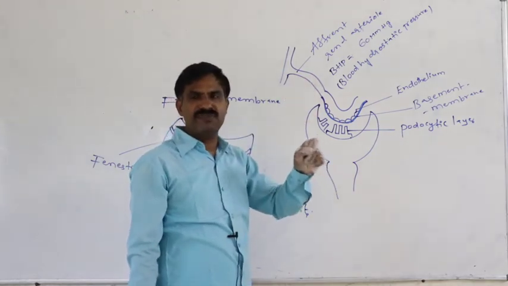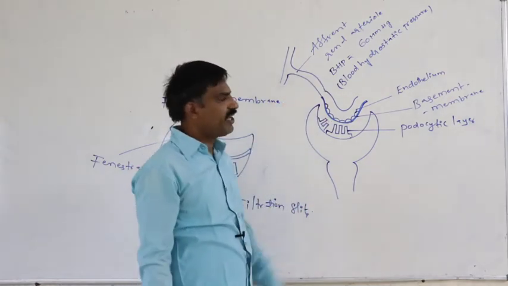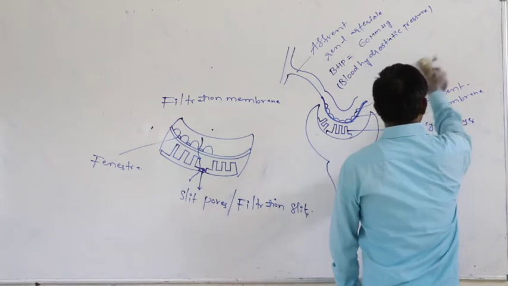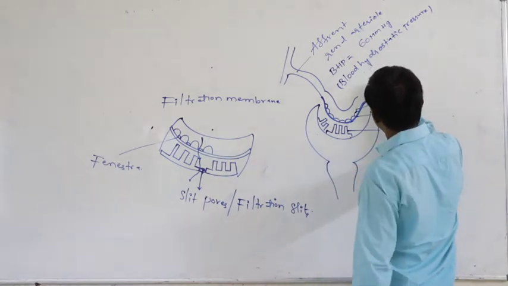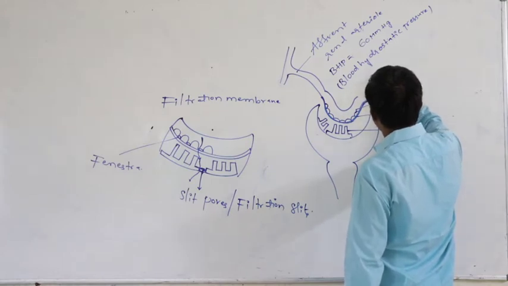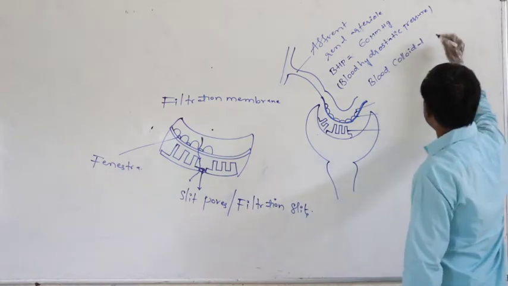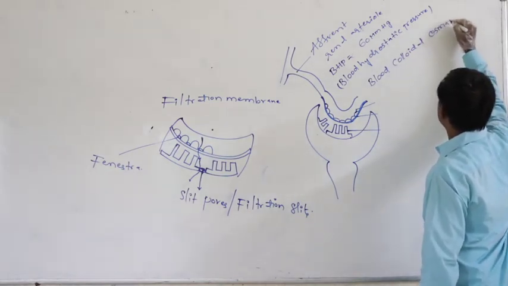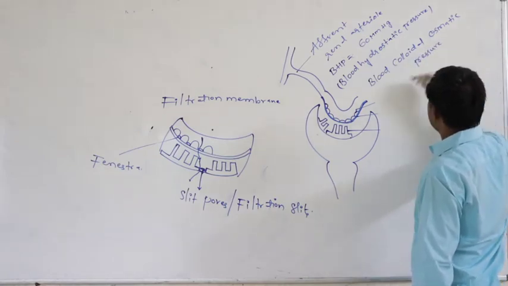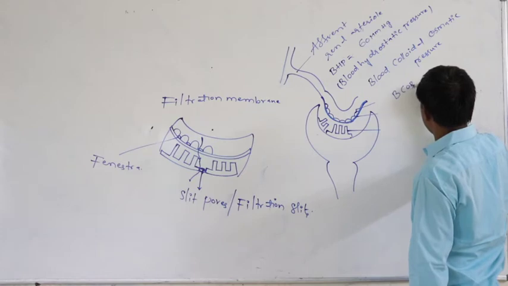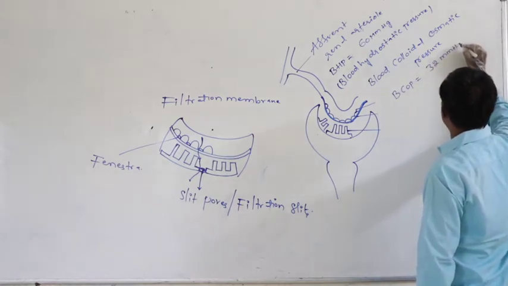The pressure exerted by the proteins against the BHP is said to be blood colloidal osmotic pressure, that is the BCOP, equal to 32 mmHg.